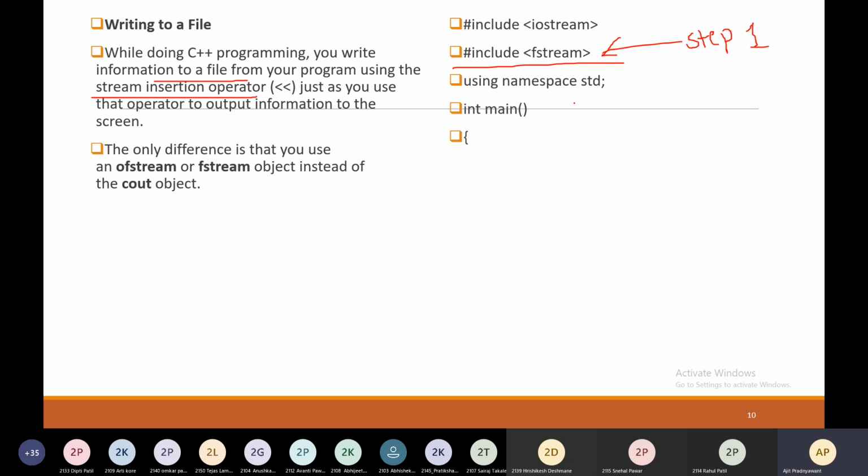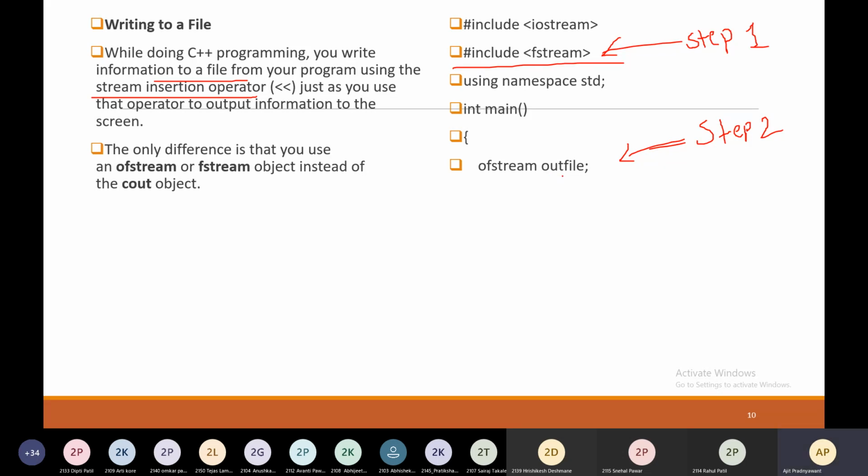Now, in the main, you have to create the object of the ofstream class. This is your step 2. ofstream outfile. So this is the class, and you can give any name to the object. I have given the name here as outfile.